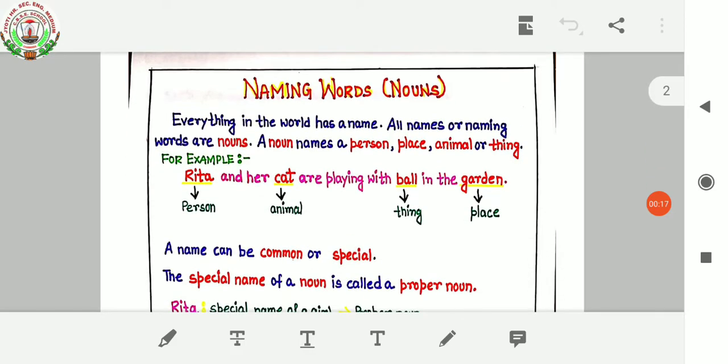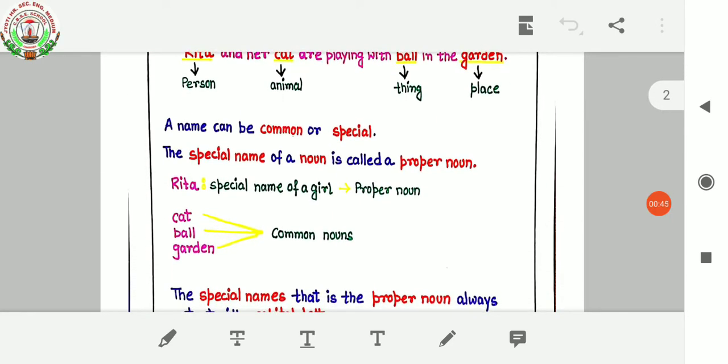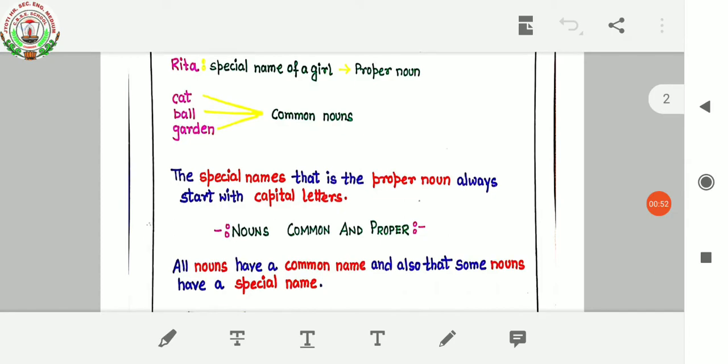My dear children, in our last online class, we learned about nouns. We learned about common nouns and proper nouns. So, first of all, what are nouns? All names or naming words are nouns. A noun names a person, place, animal, or thing. A name can be common or special, and the special name of a noun is called a proper noun. And a proper noun always begins with a capital letter.